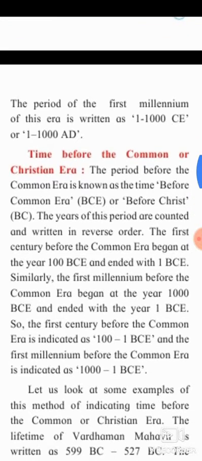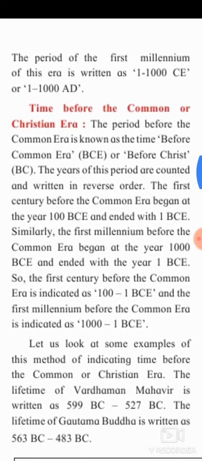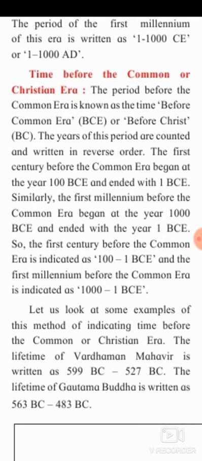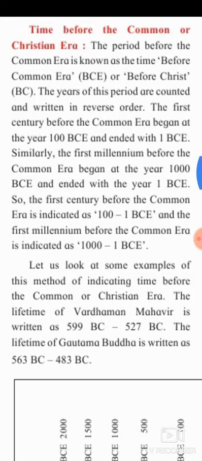Time before the Common or Christian Era. The period before the Common Era is known as the time Before Common Era or Before Christ. The years of this period are counted and written in reverse order. The first century before the Common Era began at the year 100 BCE and ended with 1 BCE. Similarly, the first millennium before the Common Era began at the year 1000 BCE and ended with the year 1 BCE. So, the first century before the Common Era is indicated as 100 to 1 BCE, and the first millennium before the Common Era is indicated as 1000 to 1 BCE.